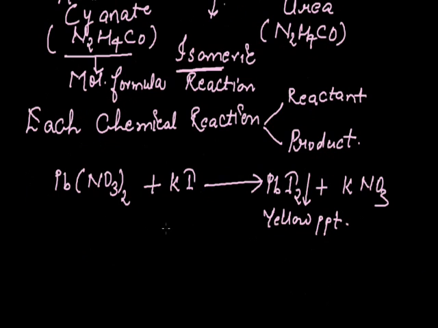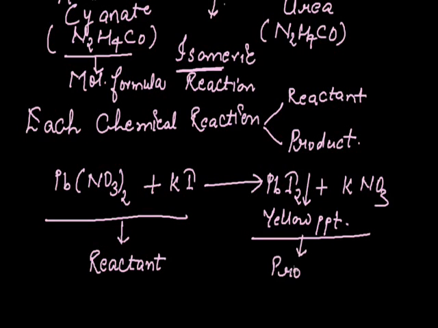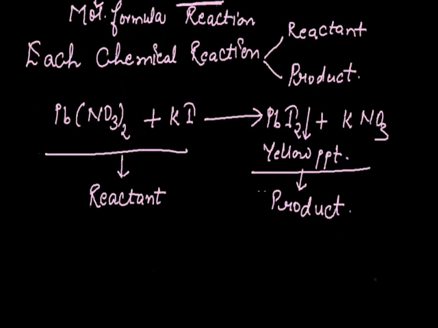As in the above reaction, Pb(NO3)2 and KI are undergoing the chemical change. That's why these are termed as reactants. When the substances undergo chemical changes, new substances are formed, and the new substances are referred to as products. That means the transformation from the reactant to the product is accompanied by various characteristics. Now let us focus on what are the characteristics of those chemical reactions.